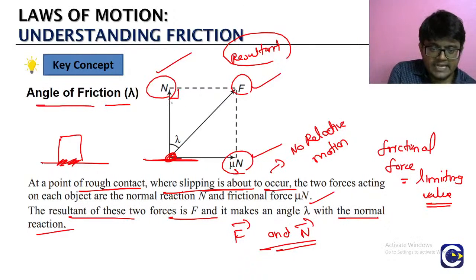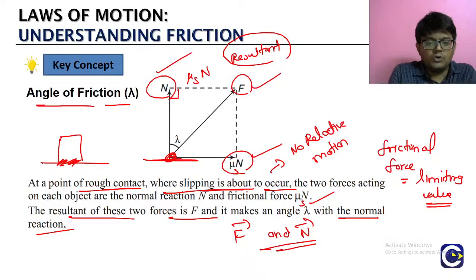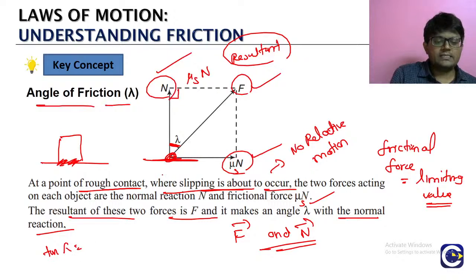Look at this right angle triangle. In the right angle triangle, this side is represented by what? The limiting value of the static friction, so mu s into normal reaction. So what is this angle from this right angle triangle? Tan lambda is equal to what?